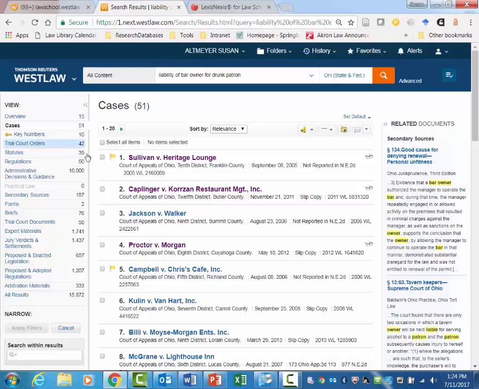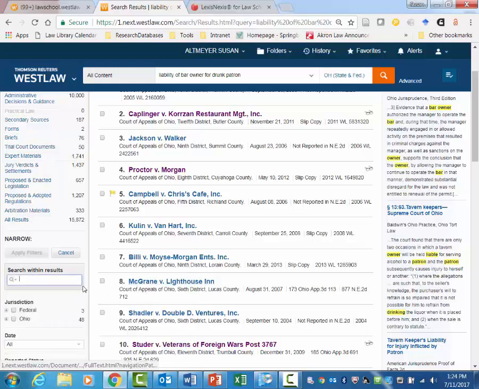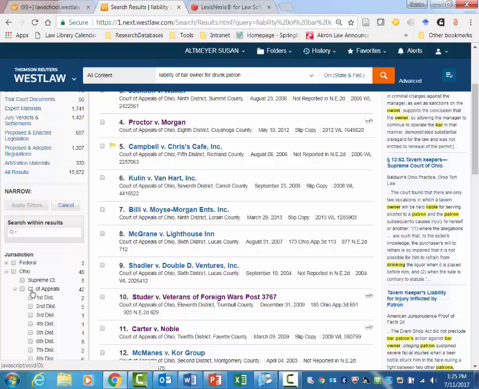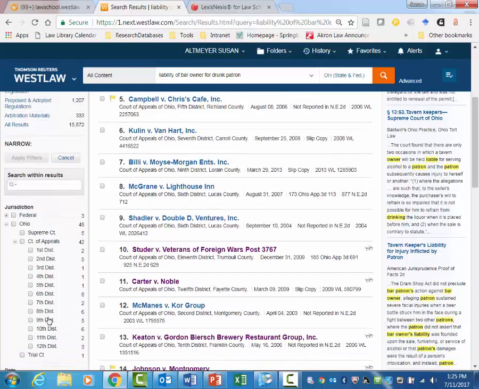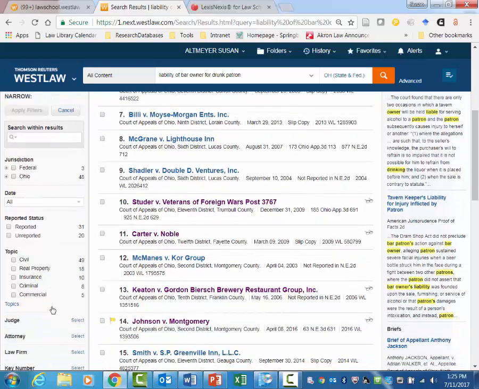What we could do at this time, we could just start looking at them. You probably don't want to look at all 51 though. So you can search within results, or you could narrow by various things, of course, over here on the side. Sometimes narrowing by jurisdiction is helpful because you can narrow by maybe the highest court. You could focus in on whatever particular court of appeals you are in. In this case, we would be the 9th District, so you could use that to possibly limit the search result. And there are other ways too, of course, date, topic, etc.